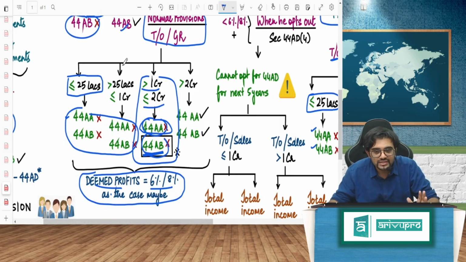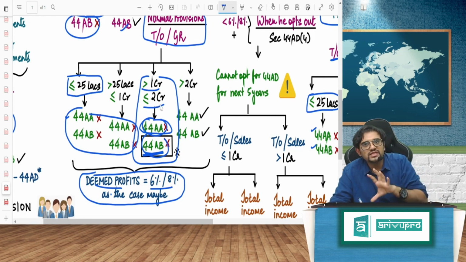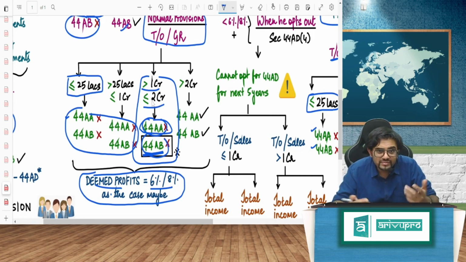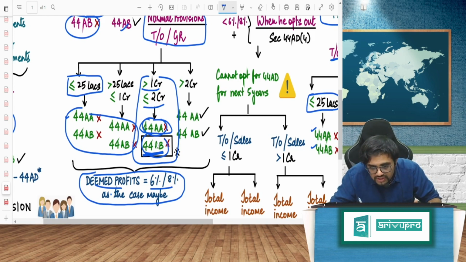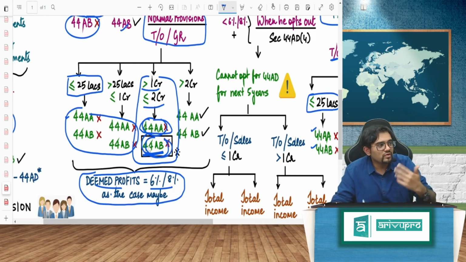Okay. I repeat. 2017 amendment. What does it say? Greater than 1 crore, less than or equal to 2 crore. If anything within these limits is given in the question, MCQ they can ask, guys, this part especially: will 44AB apply or not? Obviously, it will not apply.